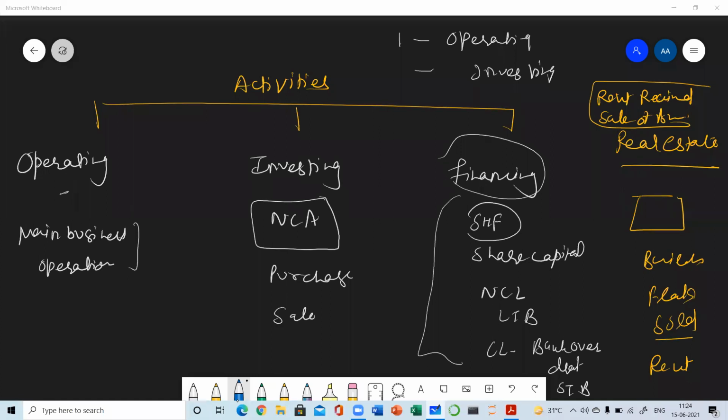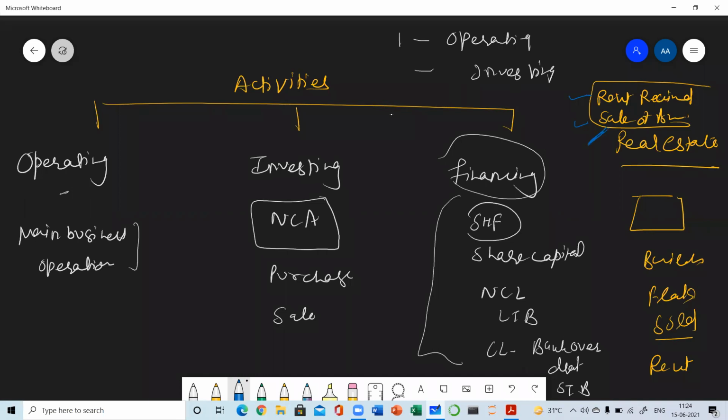For a real estate businessman, their main business is purchasing and selling of land and building flats, and the unsold flats are given on rent. So they are receiving rent, and they are getting income by selling flats. Yes, very good everyone. Ajay, Dhruv, Ishita, very good everyone, all those who have given me answers. So this is an operating activity.